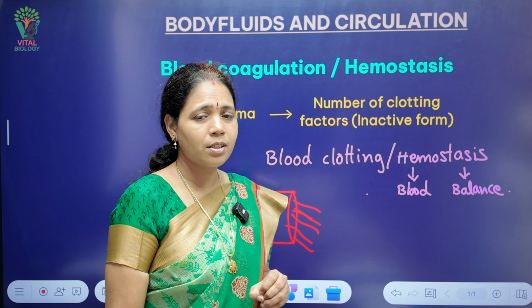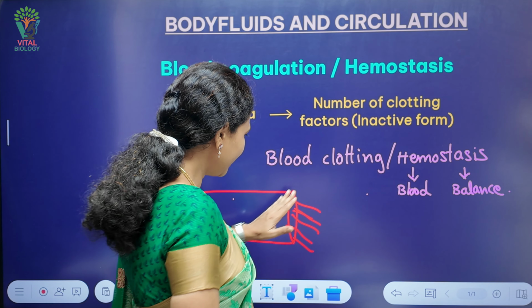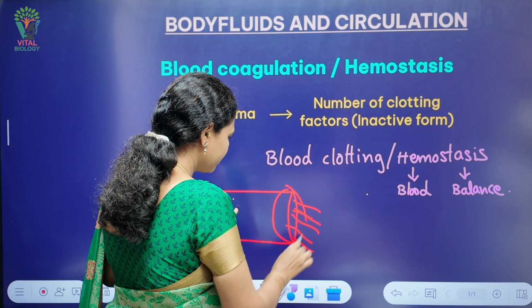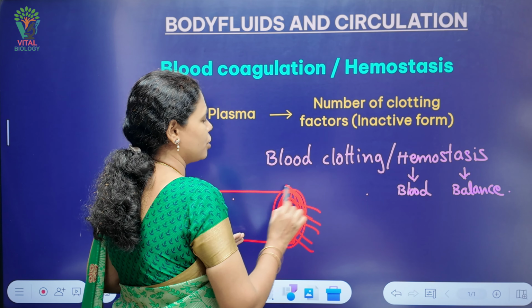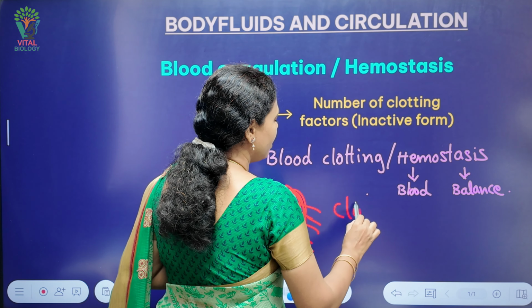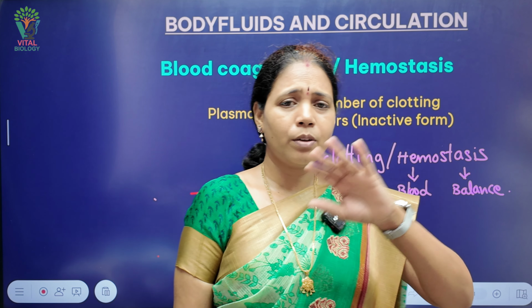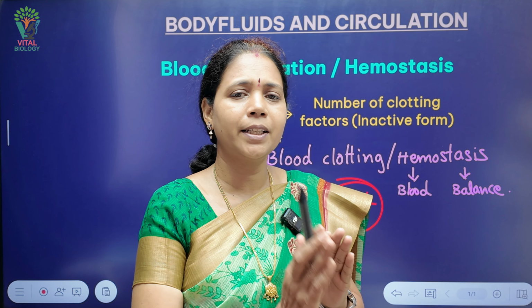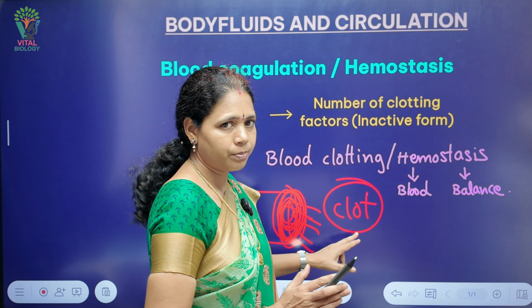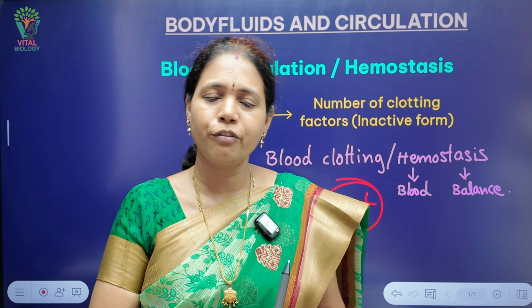During that process, the substance which helps in blocking the way of injury, that reddish, dark reddish brown scum which is formed, is called the clot. The opened space now gets completely blocked by this clot. Now in this mechanism we are going to discuss how this clot actually forms.